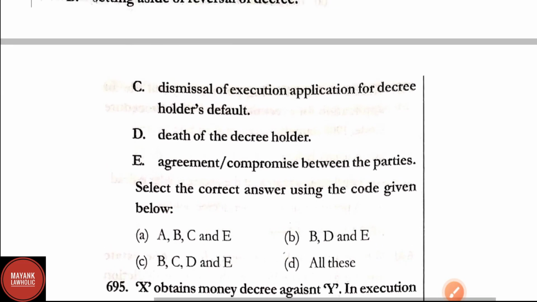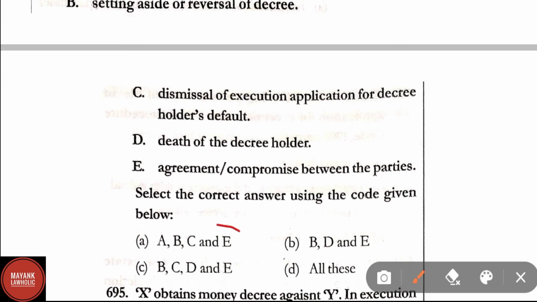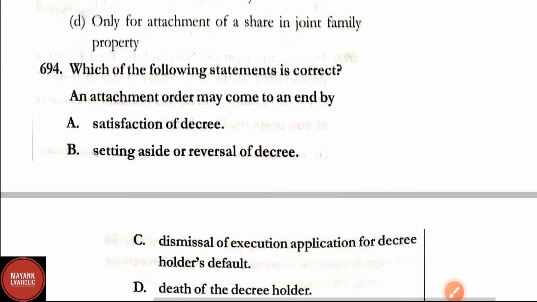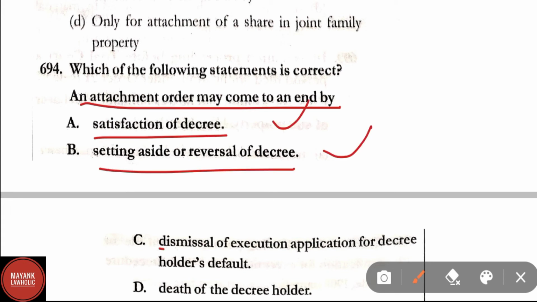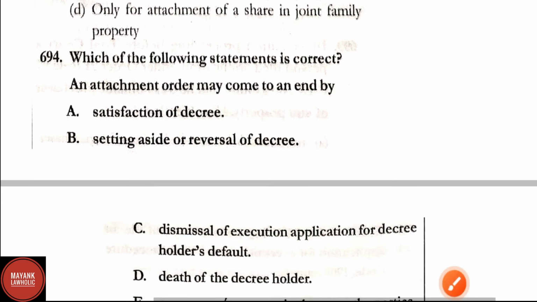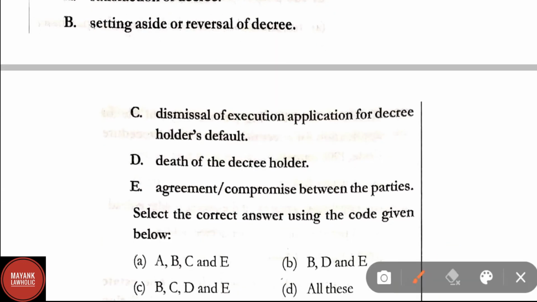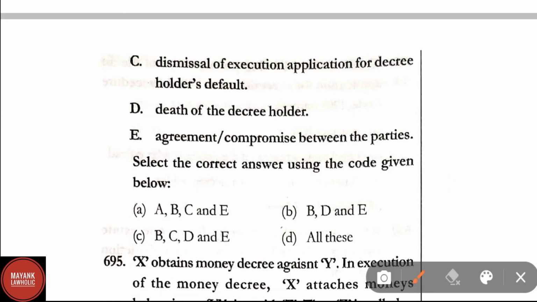Here correct answer is option A: A, B, C and E. Except D, all the other options are correct. I am repeating option again. An attachment order may come to an end by satisfaction of decree, setting aside reversal of decree, dismissal of the execution application for decree holder's default, death of the decree holder will not abate the suit, and E, agreement compromise between the parties is also correct. Here option A is the correct answer.